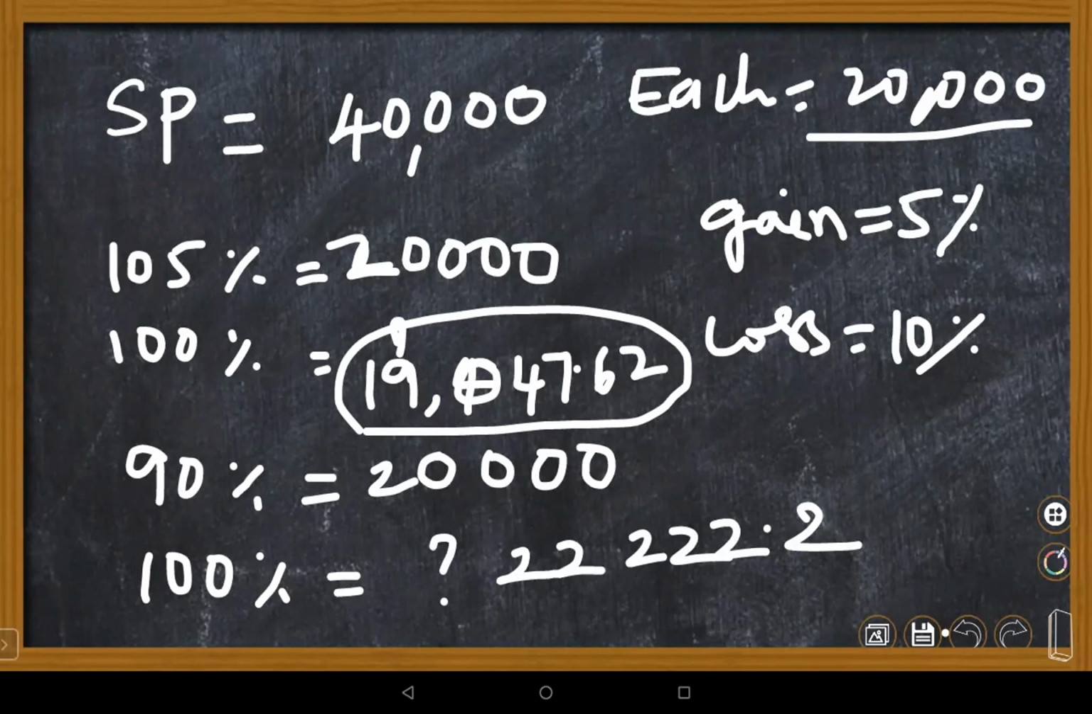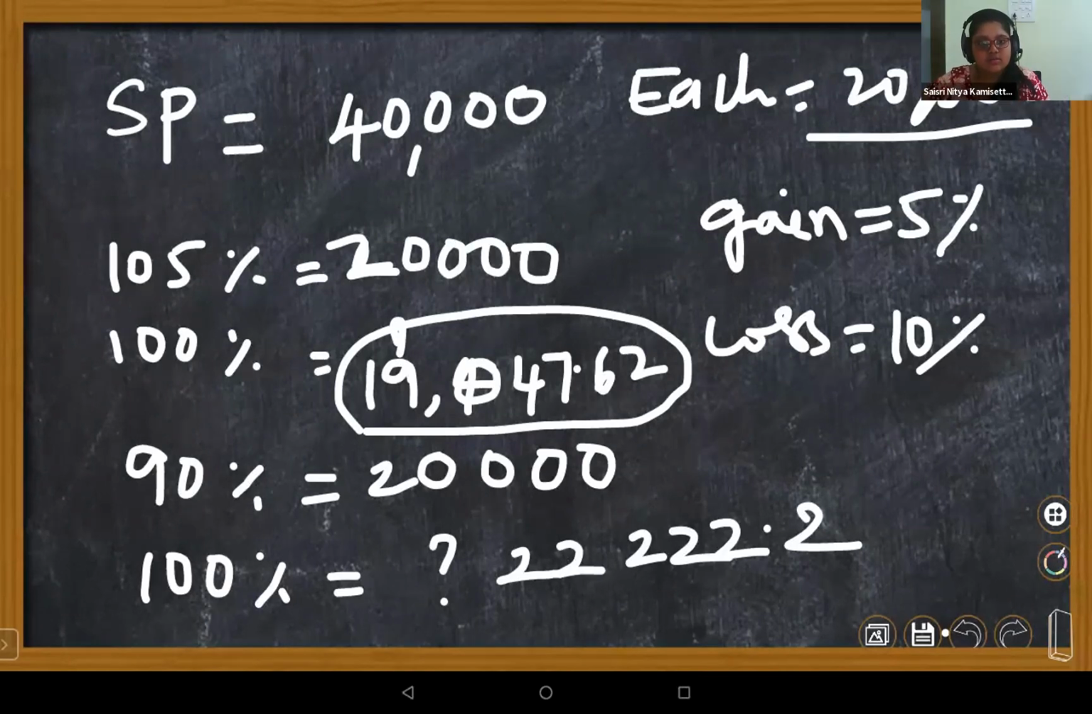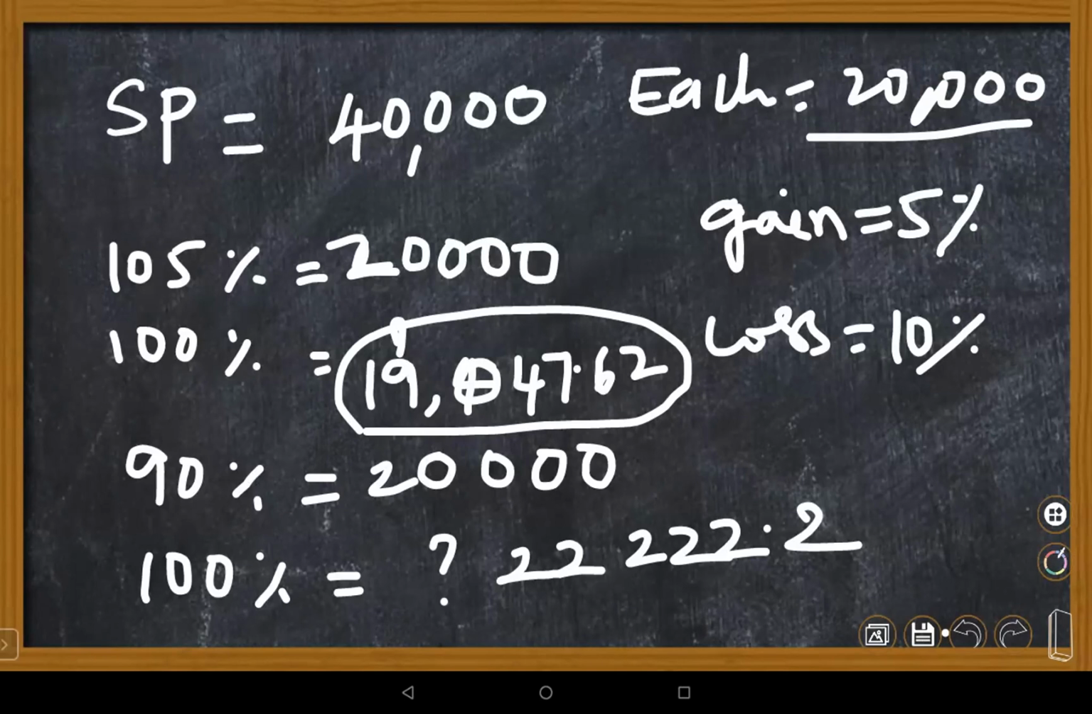Please let me know. Now you have to calculate what is the question. Directly they're asking to find the CP of each. That's all. Yes, ma'am. Overall, find his overall gain or loss. Find overall gain or loss means you have to see the selling price and cost price together. Which is more, which is less, you have to see that.